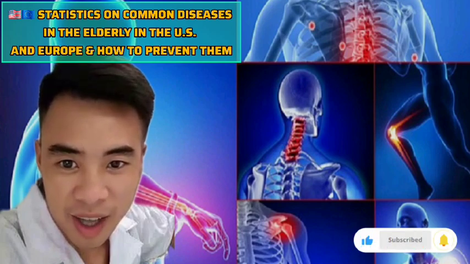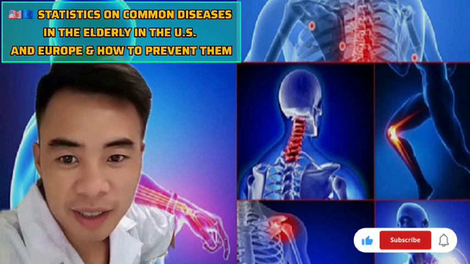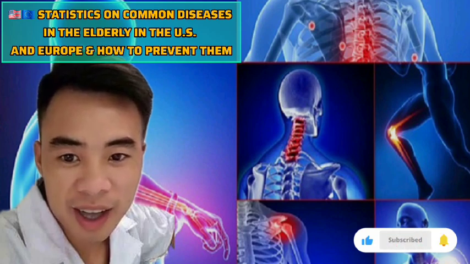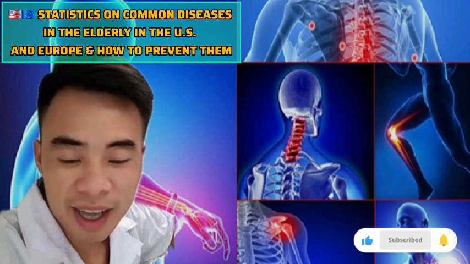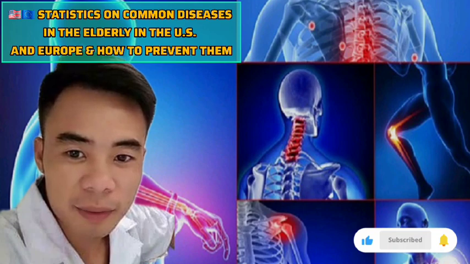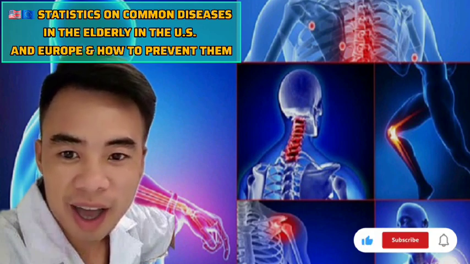8. Depression and sleep disorders. US: 15 to 20% of seniors have depression. Europe: 20% of older adults experience anxiety or insomnia. Often underdiagnosed because symptoms may be mistaken for normal aging.